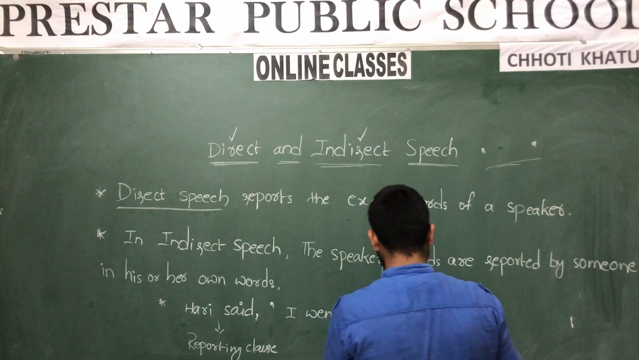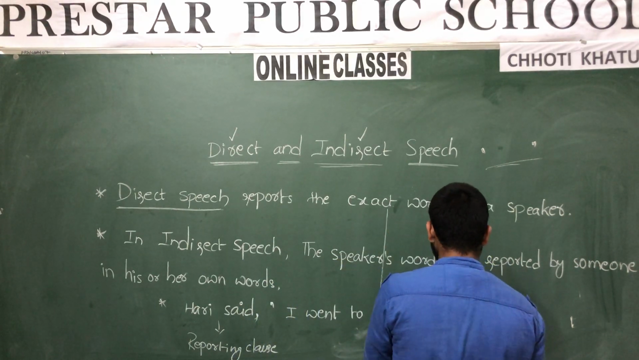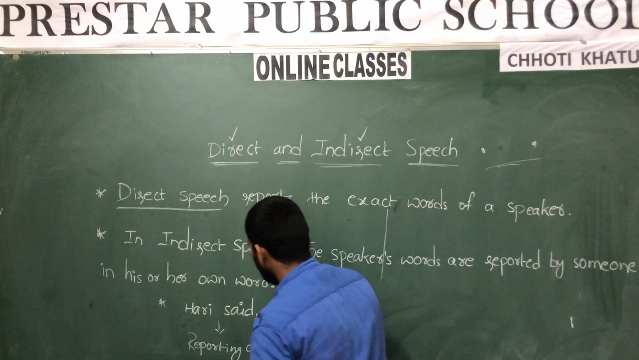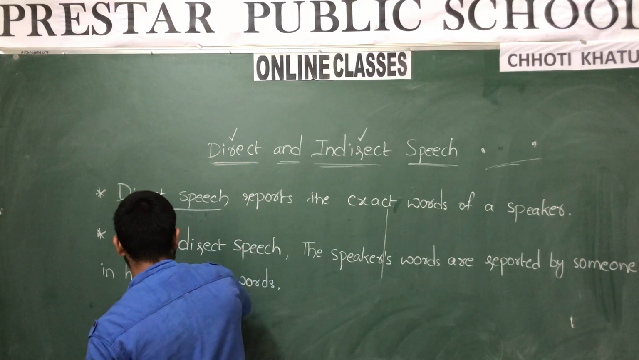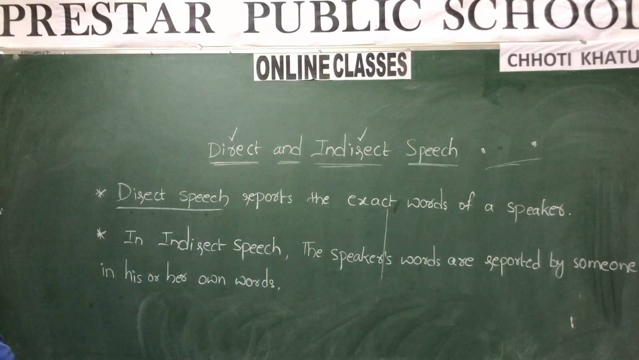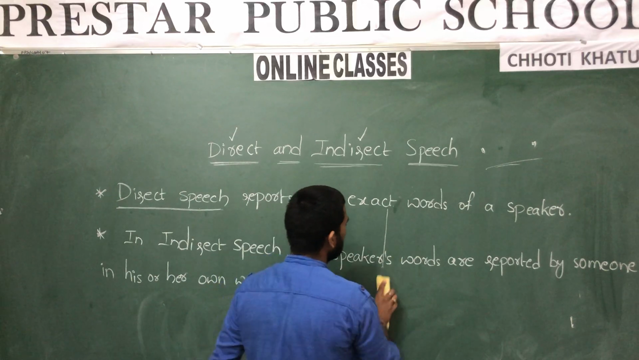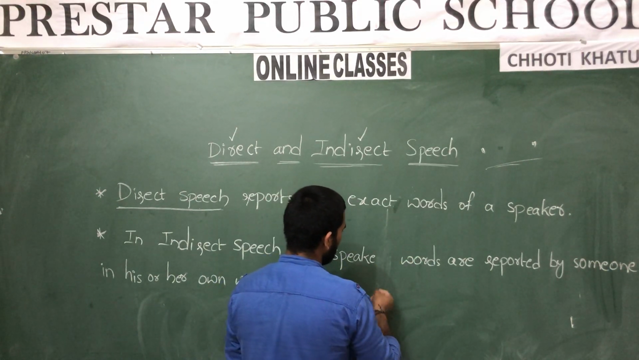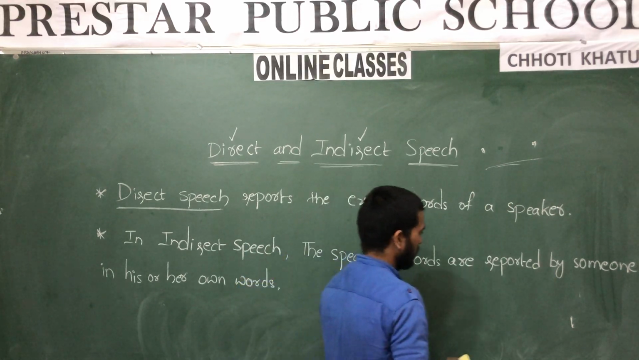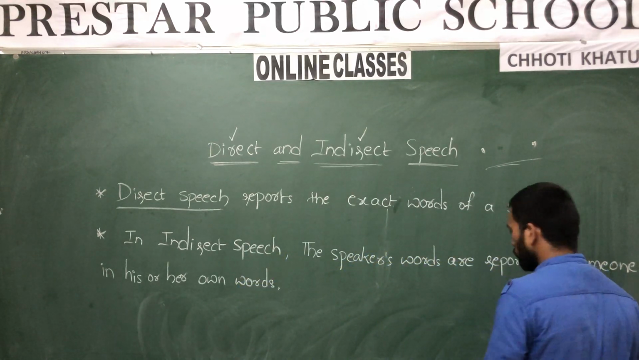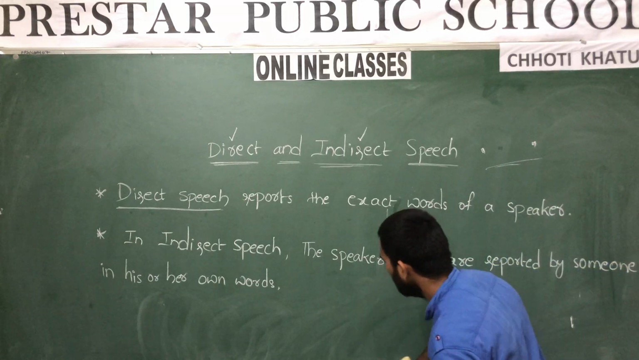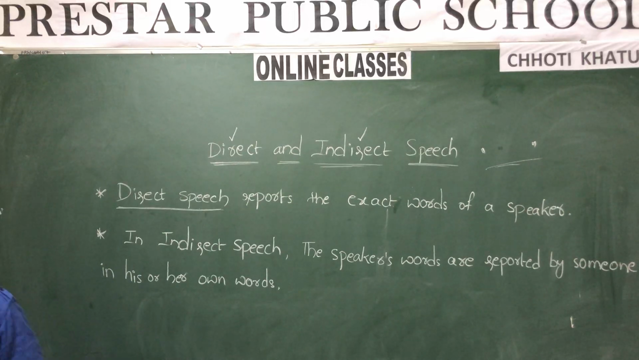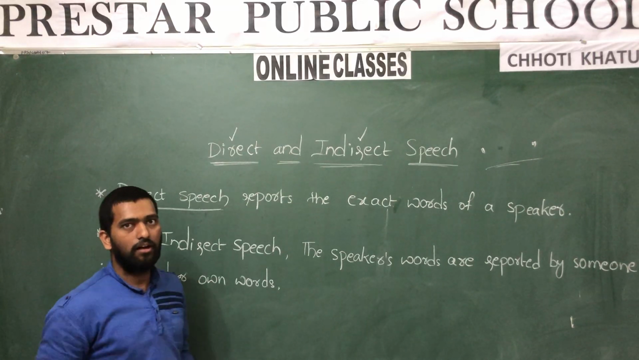So remember, direct speech has two parts: one is reporting and the second one is reported. Reported speech means the sentence which is exactly told by the speaker. And we must use inverted commas while we are writing a sentence in direct speech, differentiating reporting and reported clause with a comma.